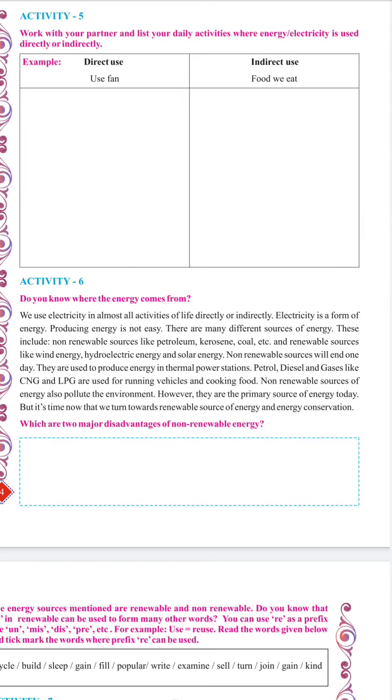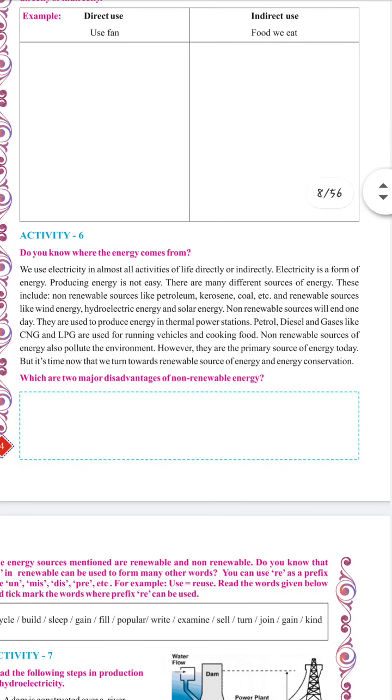Activity number 6 is a question which says, do you know where the energy comes from? The statement says we get energy, electricity, in almost all activities of life, directly or indirectly. So electricity is a form of energy. Producing energy is not very easy, because there are many different sources of energy. There are renewable sources, like air and water, whatever things are available naturally. And non-renewable sources like petroleum, we have diesel, gases, CNG, LPG, kerosene, coal, etc. These are the non-renewable sources of energy.